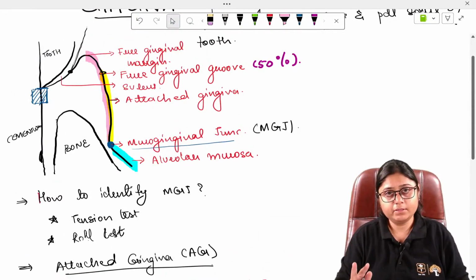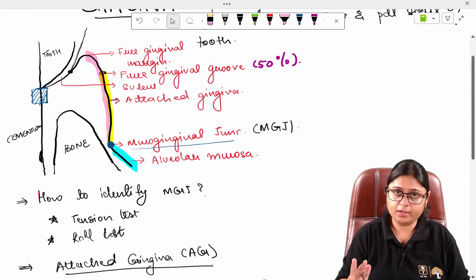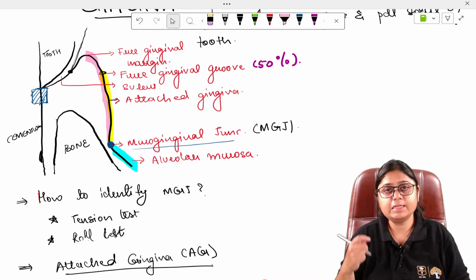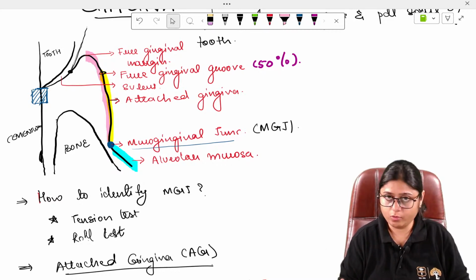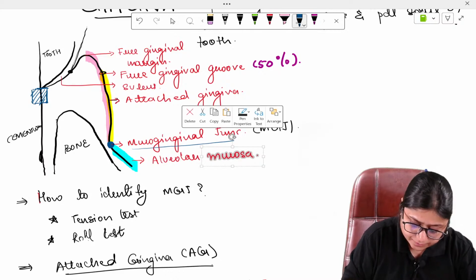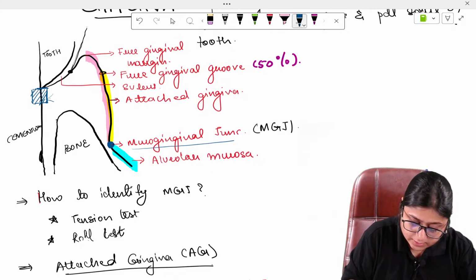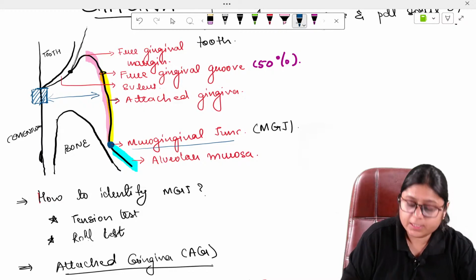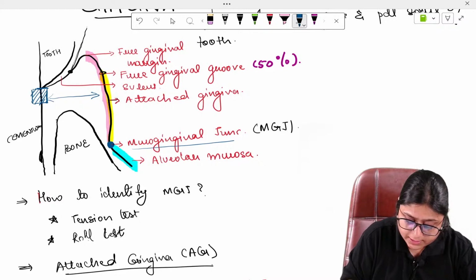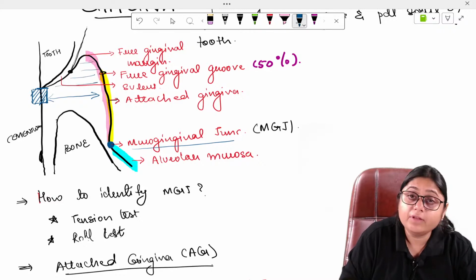There are two methods of measuring the gingival biotype with the help of the probe. Most commonly, we use the UNC 15 or UNC 12 probe to measure the gingival thickness. This thickness which you see here, right? This thickness is measured with the help of the probe. This is called gingival biotype. This whole thickness is called gingival biotype.